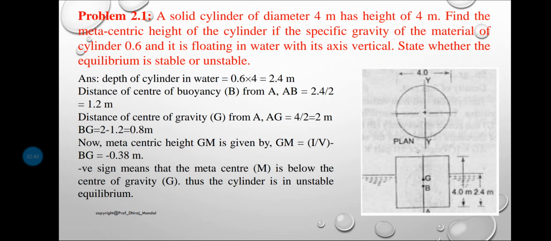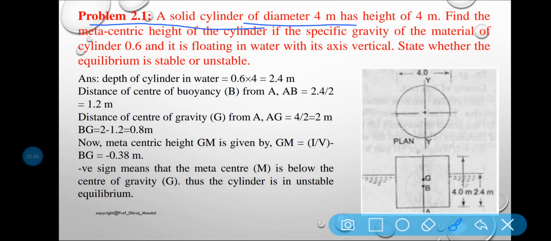Now here, one numerical is taken. A solid cylinder of 4 meter diameter has a height of 8 meter. Okay, so the solid cylinder diameter is given, height is given. Find the metacentric height of the cylinder if the specific gravity of the material of the cylinder is 0.6 and it is floating in water with its axis vertical.